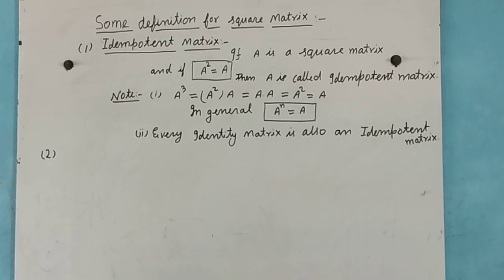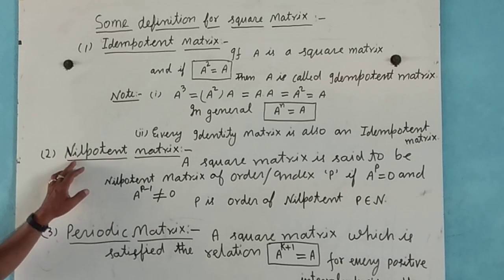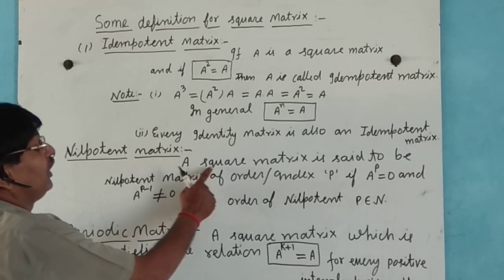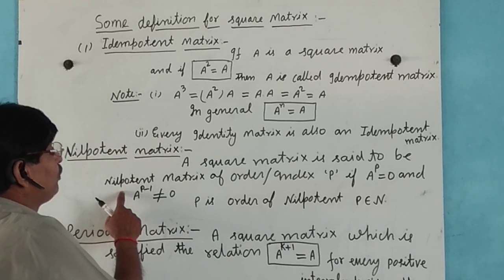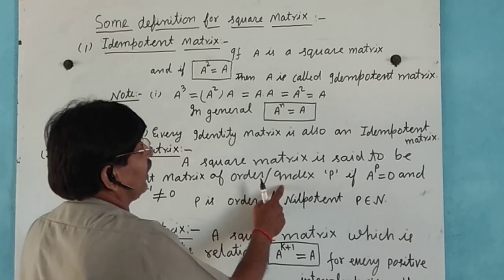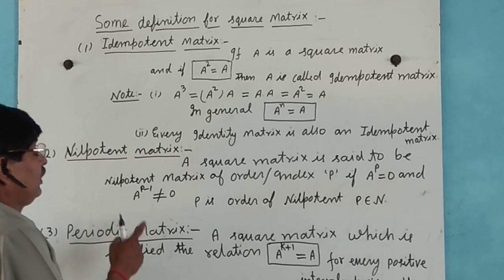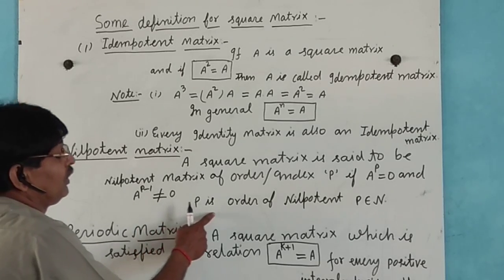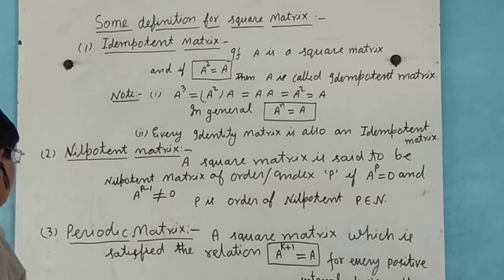Now second, nilpotent matrix. A square matrix is said to be a nilpotent matrix of order or index P if A to the power P equals 0 and A to the power P minus 1 does not equal 0. Here P is the order of nilpotent, P belongs to N, natural number.